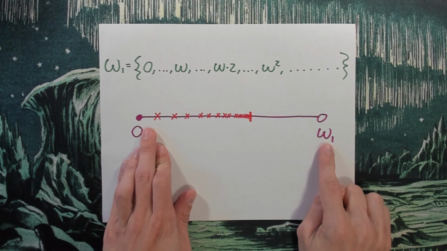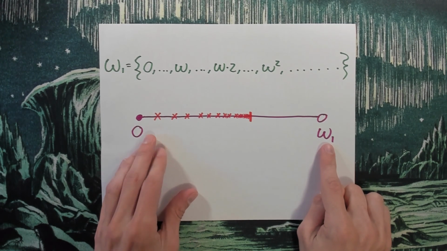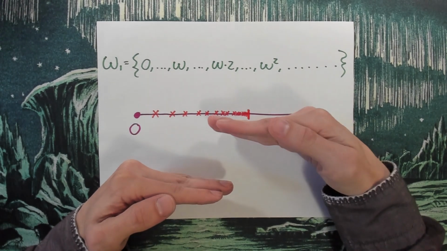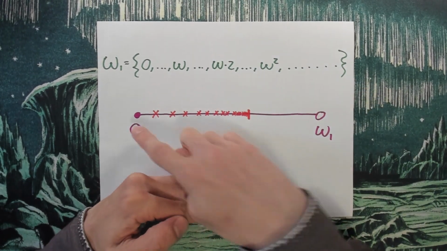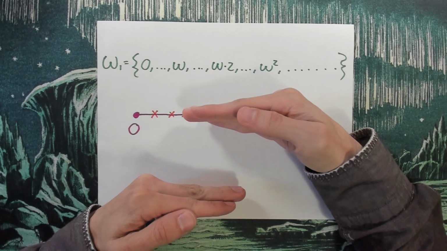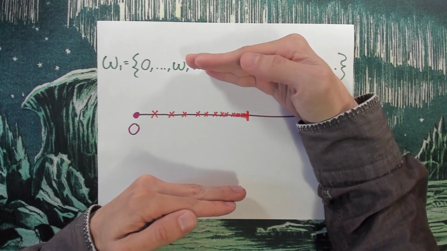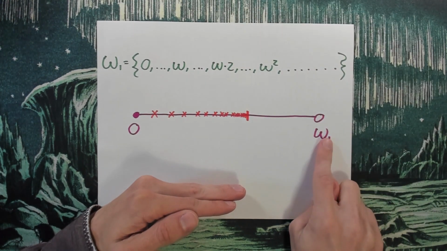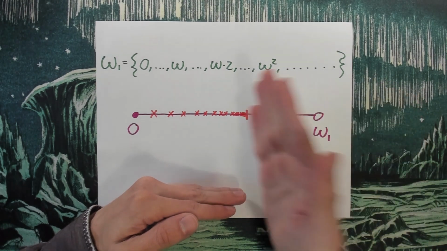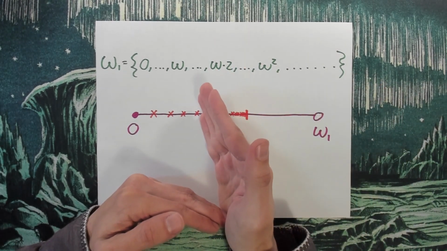It's uncountably infinite, and if you're trying to build up to it in steps, so you start at 0 and then you go up a step, and by up a step I mean as far as you want to go in that single step, as long as you're not jumping straight to omega 1 or past omega 1. We're strictly having to stay below omega 1.